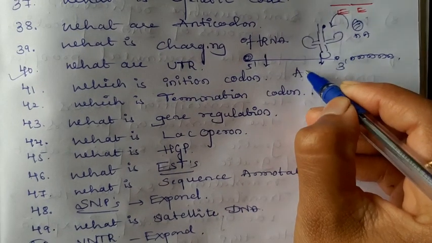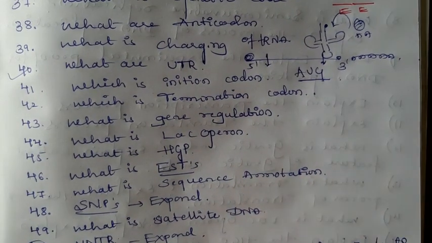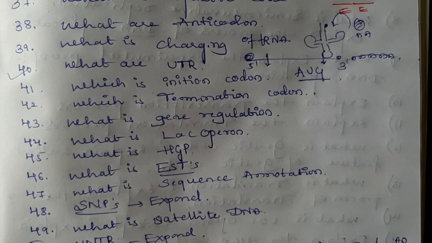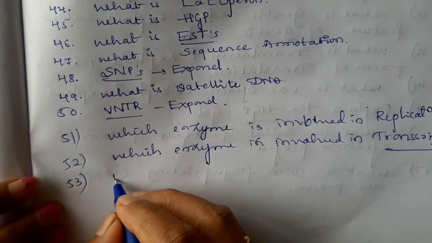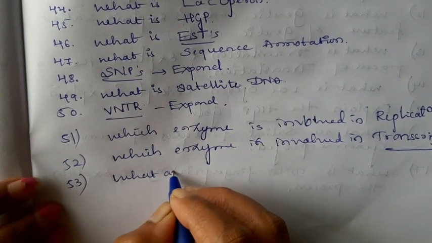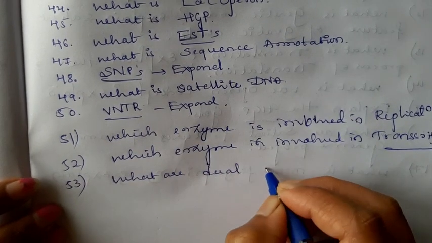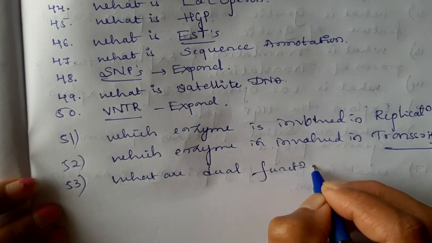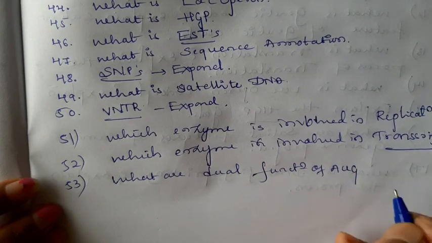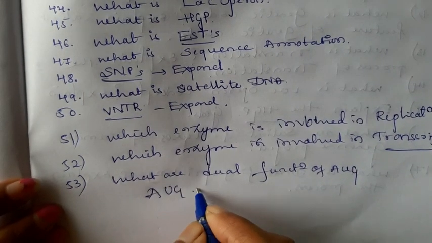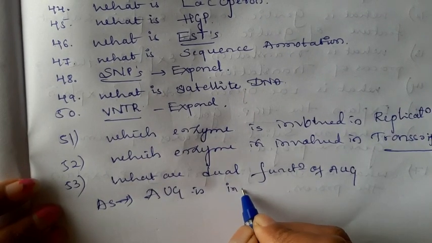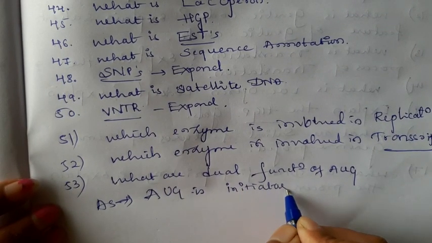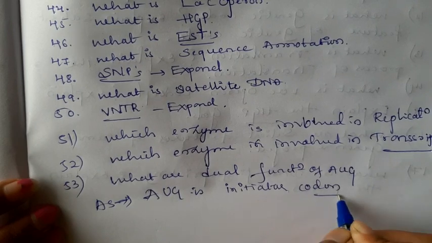Then which is the initiator codon? AUG is the initiation codon. AUG has dual functions. We can make another question like what are the dual functions of AUG. AUG is the initiator codon.